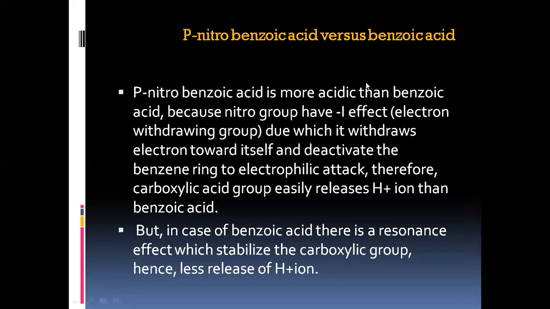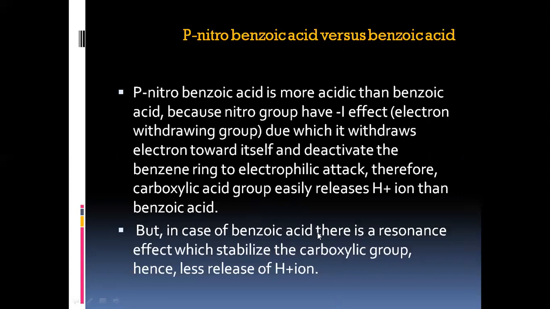Yeah, para-nitrobenzoic acid versus benzoic acid. In the case of para-nitrobenzoic acid, I can simply say that it is more acidic than benzoic acid. The reason is the minus I effect, that is, the electron-withdrawing tendency of the nitro group attached to the benzoic acid. Since it withdraws electrons toward itself and deactivates the benzene ring to electrophilic attack, the carboxylic acid group easily releases H plus ion compared to benzoic acid.